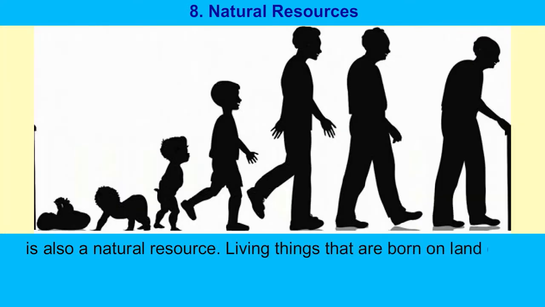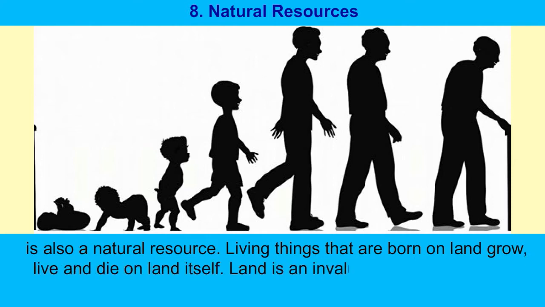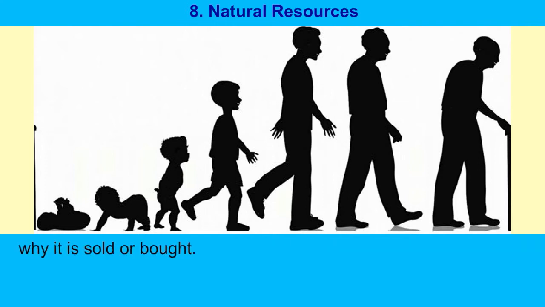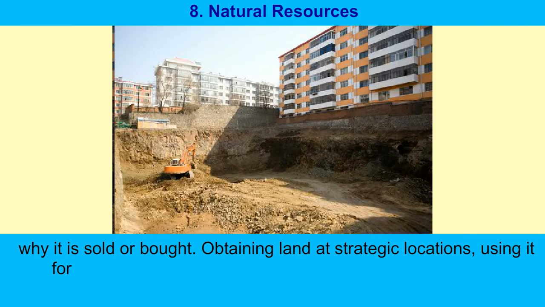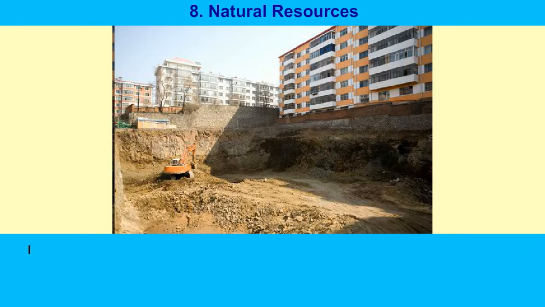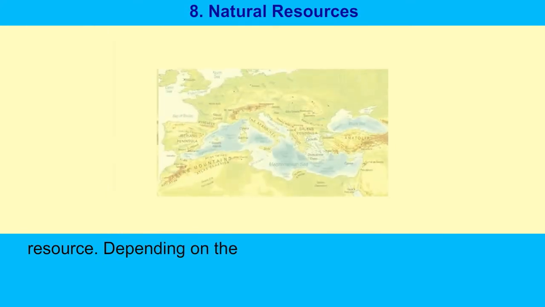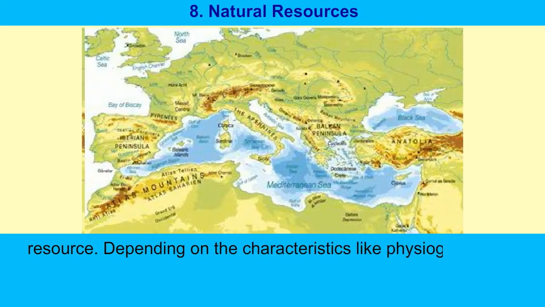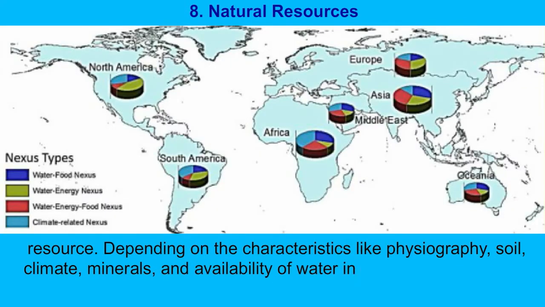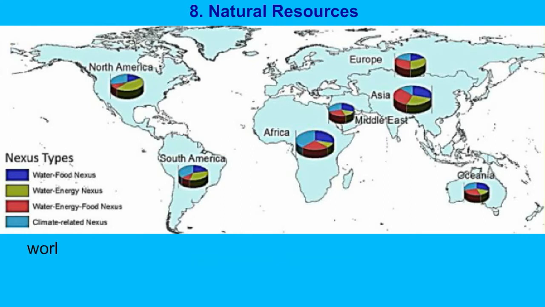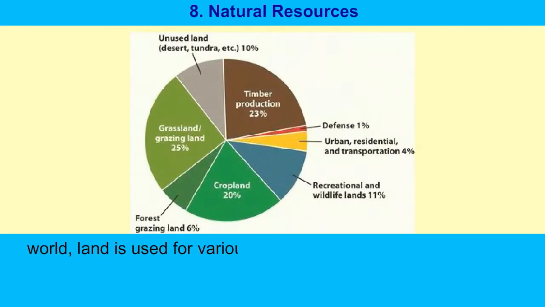Living things that are born on land grow, live and die on the land itself. Land is an invaluable resource. That is why it is sold or bought. Obtaining land at a strategic location, using it for construction as well as trade are some other uses of this resource. Depending on the characteristics like physiography, soil, climate, minerals, and availability of water in the different regions of the world, land is used for various purposes.